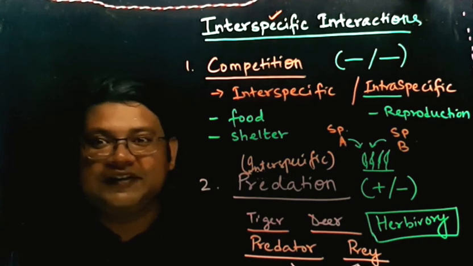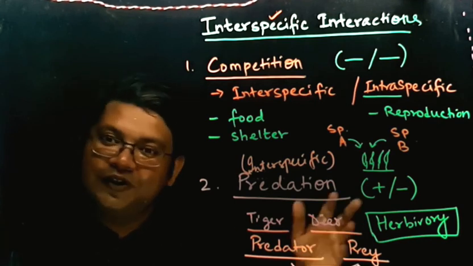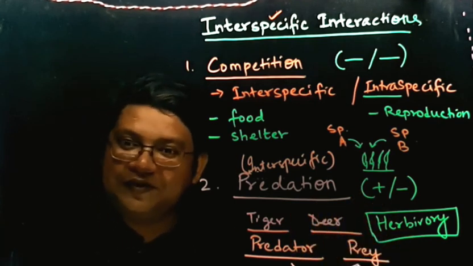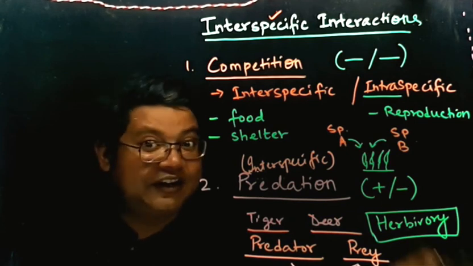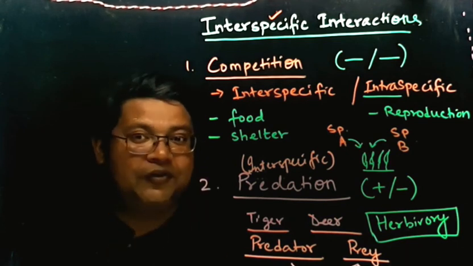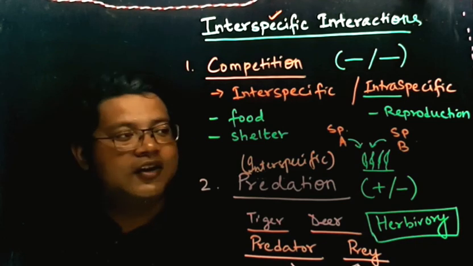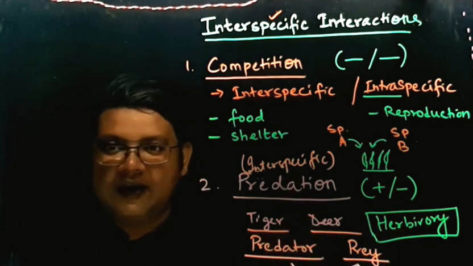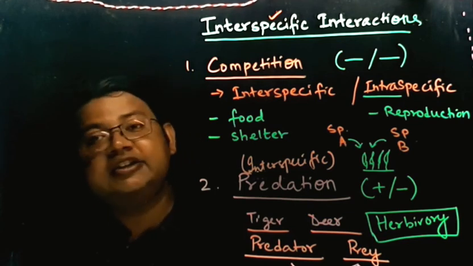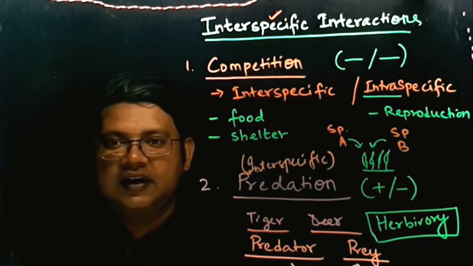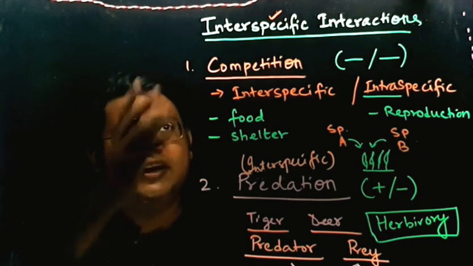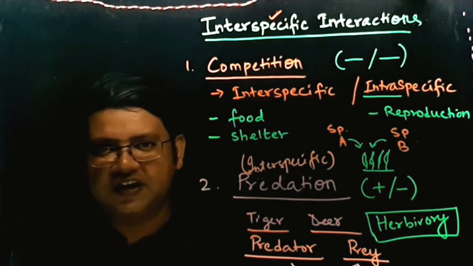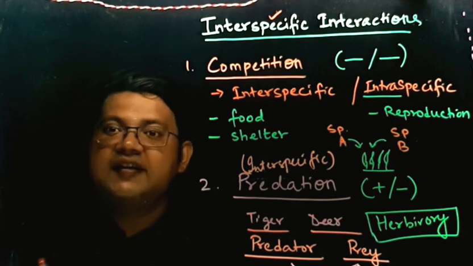Grass cannot protect itself, so the goat will always get benefited. So it is a predator of the grass, and this type of interaction we call herbivory. Herbivory is a type of predation. Now we will see a third type of interspecific interaction, which is called symbiosis.